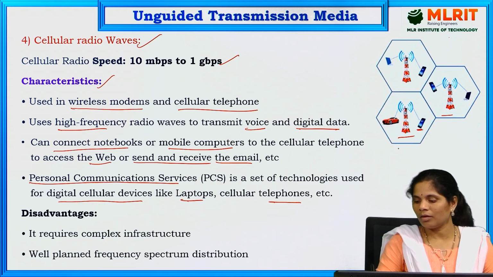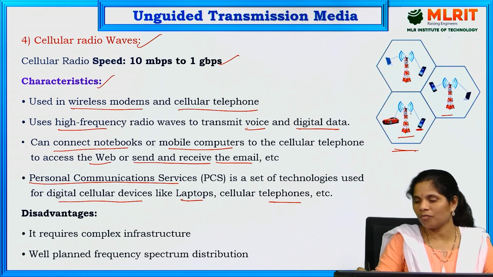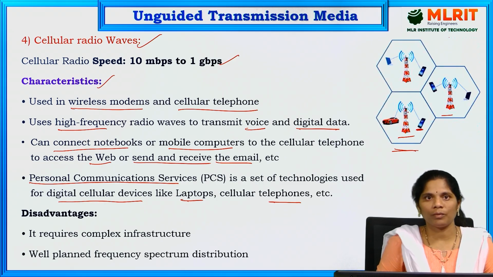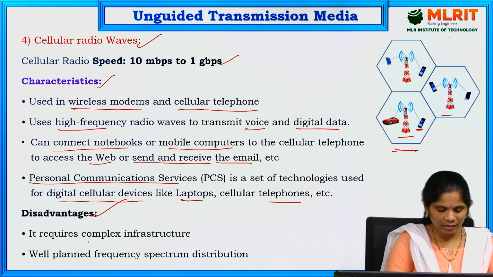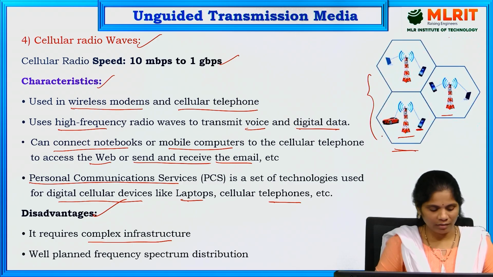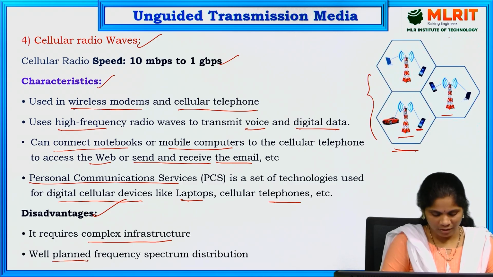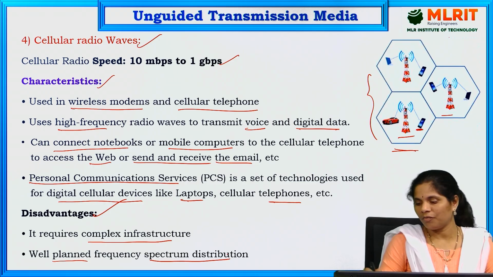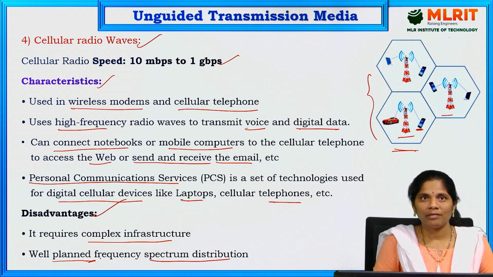This is the diagram of the cellular radio waves. So here we are connecting a cell phone through the cellular radio waves only. Now the main disadvantage here is that it requires complex infrastructure. Whatever infrastructure is there, that is complex. At the same time, it has to have a well planned frequency spectrum distribution. Means if you want to connect with the cellular radio waves, first that is going to be well planned. These are the disadvantages of cellular radio waves.